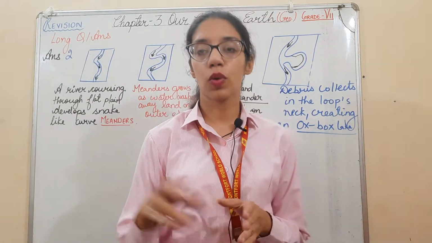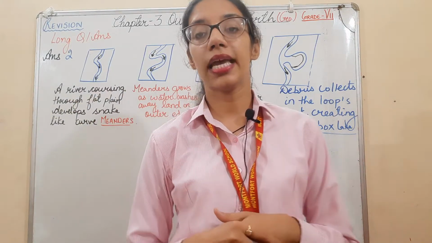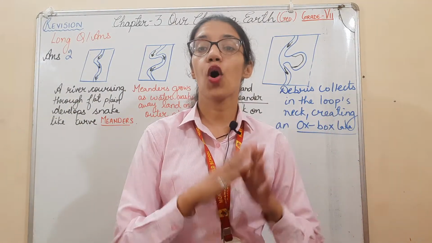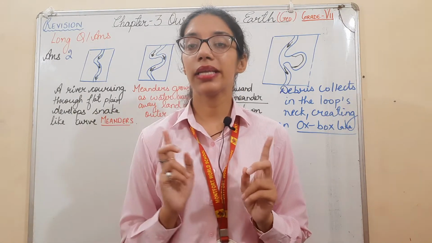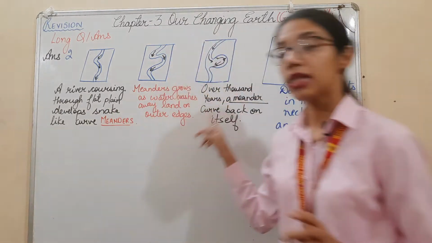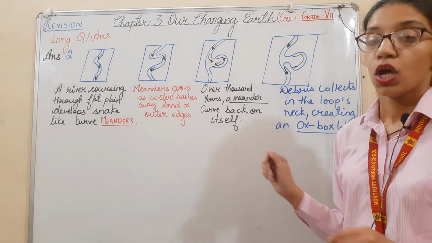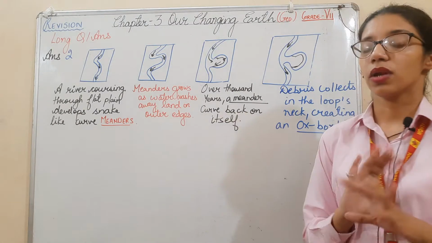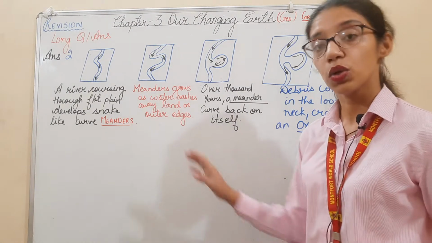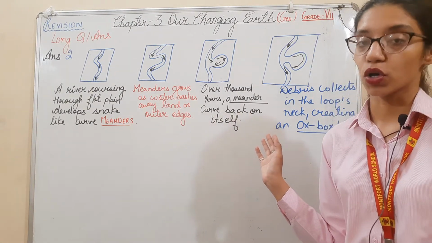Further, we are moving to question number 2. That is, with the help of diagram, explain the formation of Oxbow lakes. So whenever you are doing the diagram, below the diagram there are many things written. So if you simply make the diagram and write these things, your answer is complete. So you can write this also in the formation of Oxbow lakes.